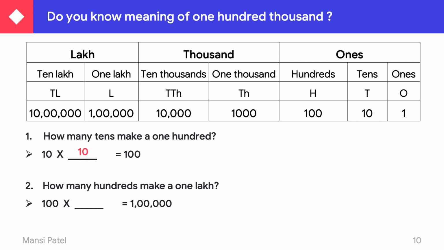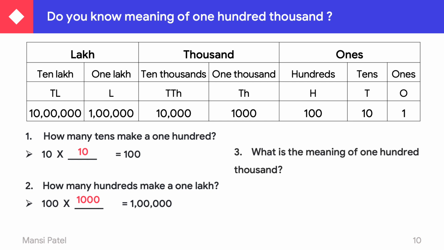So you have to multiply by 1 and then 3 zeros, that means 1000. When we multiply 100 with 1000, at that time we get 1 lakh. So we can say 1000 hundreds make 1 lakh.